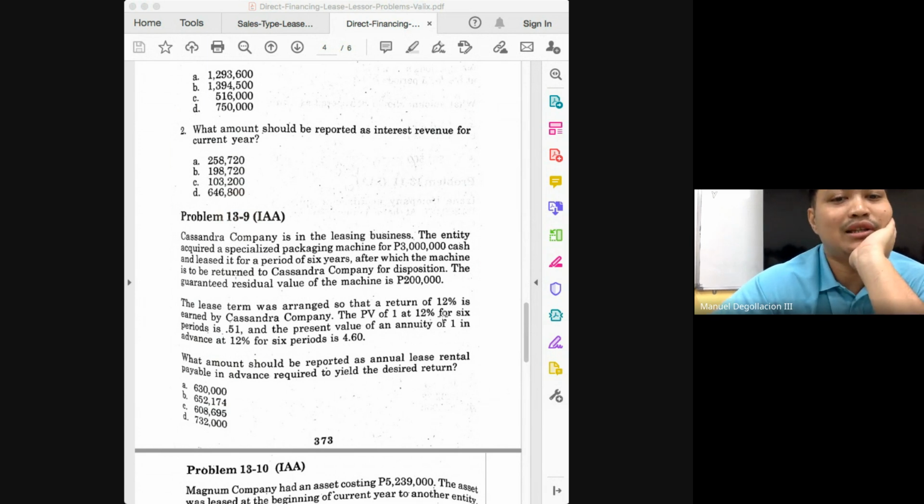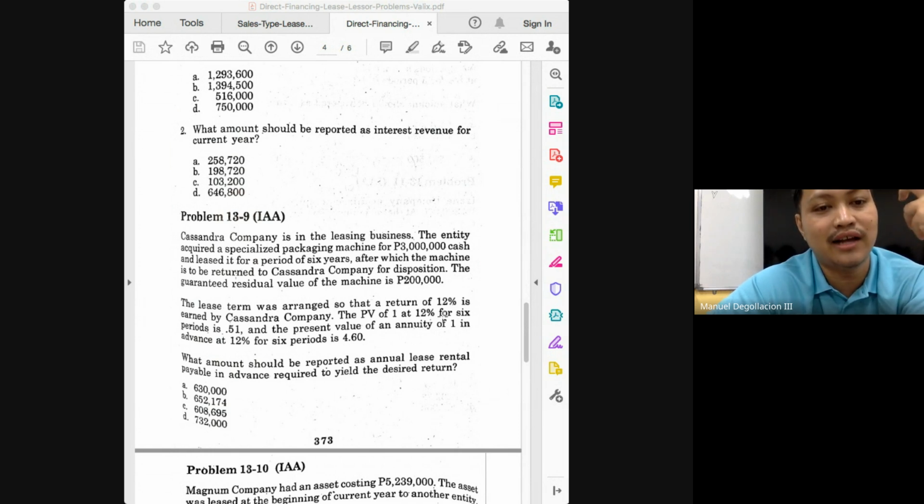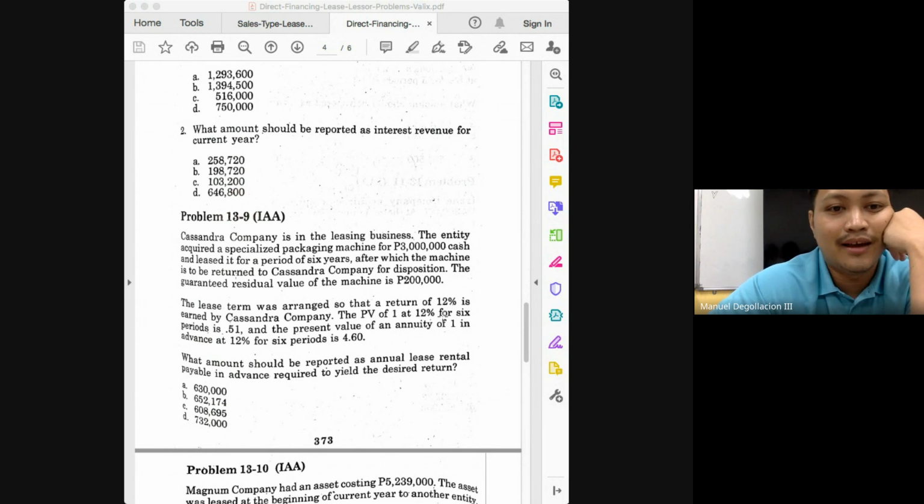The entity acquired the specialized packaging machine for 3 million. So basically, this is what's happening in direct financing, class. You're buying it for someone else because you are going to lease it to them. That's why it's called direct financing. You're financing the purchase of somebody else, but you're just cloaking it as a lease. In sales type, class, normally you will hold the leased asset as inventory.